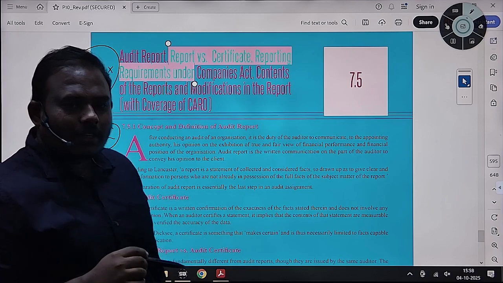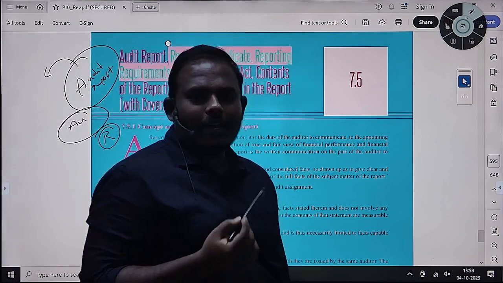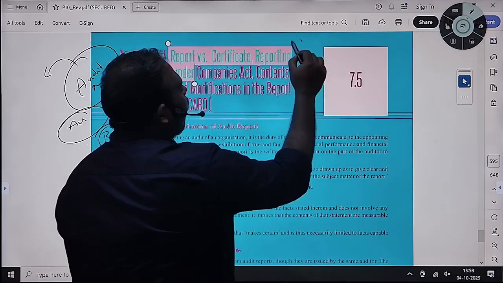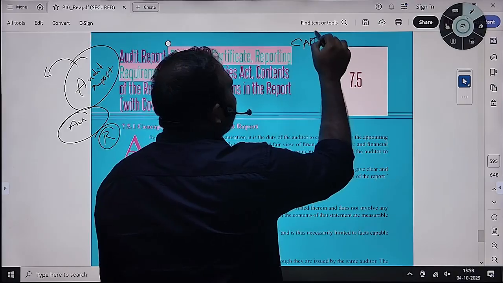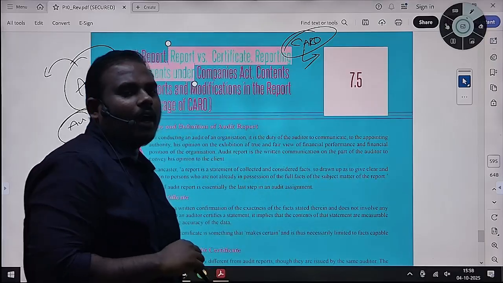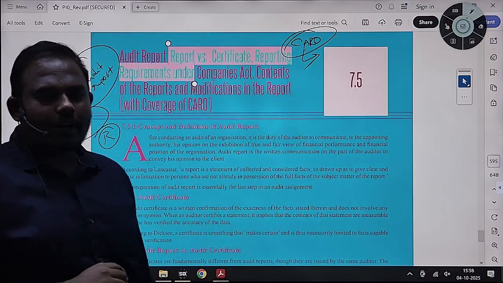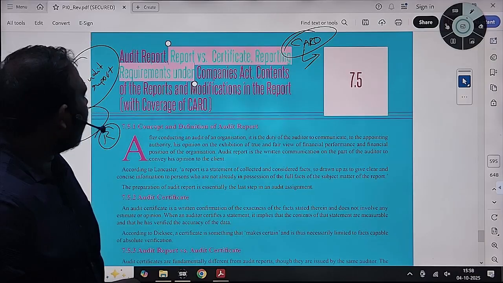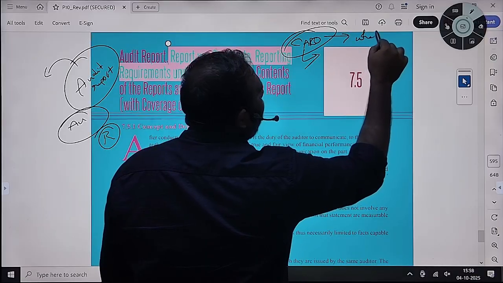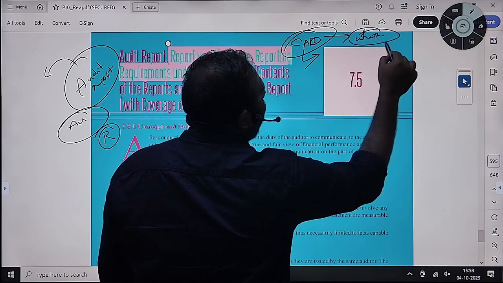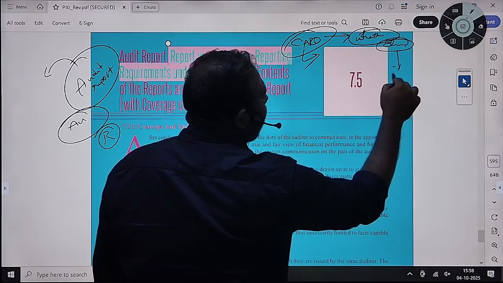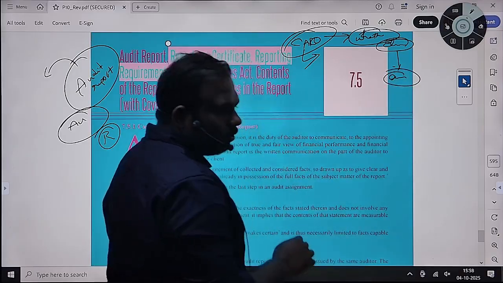In addition, if certain limits are met, then he has to issue the CARO report also. He has to include CARO, the list of items specified in CARO, and mention whether those elements have been appropriately maintained by the company or not.